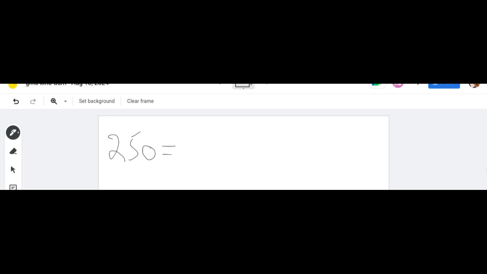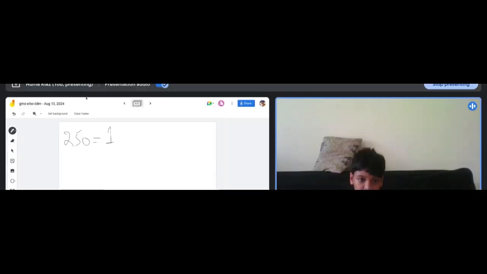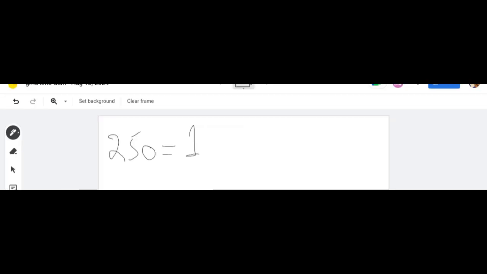So 250, if I have to start from the smallest number, 1 is exactly divisible. 1 is exactly divisible of every number. Now I have to go to the next number. Can I divide 250 with 2? Yes. Okay, now this is the first factor, the H part, 250. Whenever I get the correct answer, I have to put the factors here. So 1 is the correct answer.